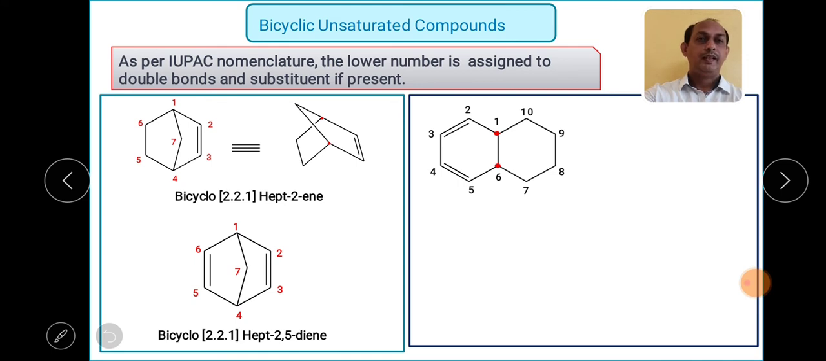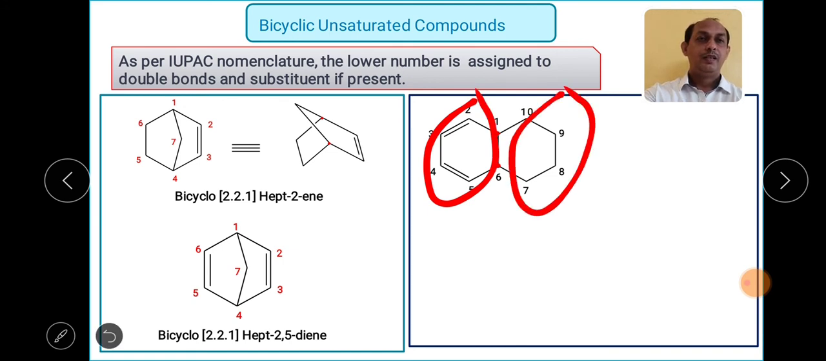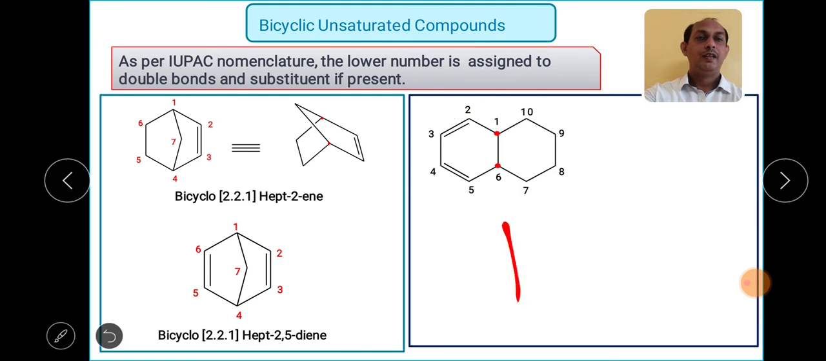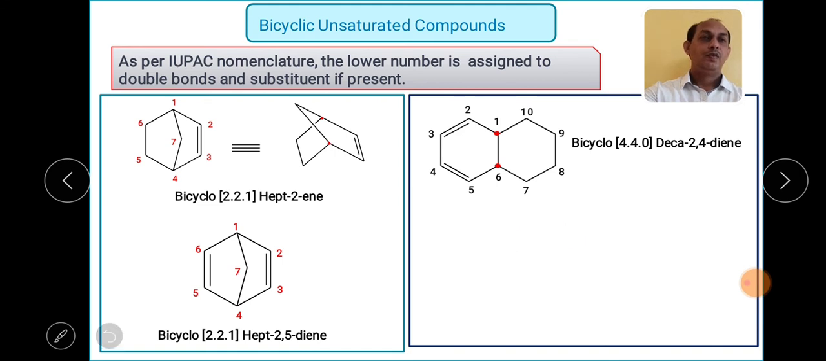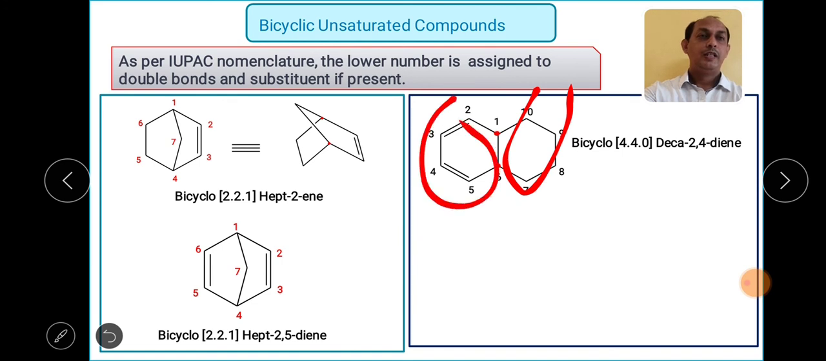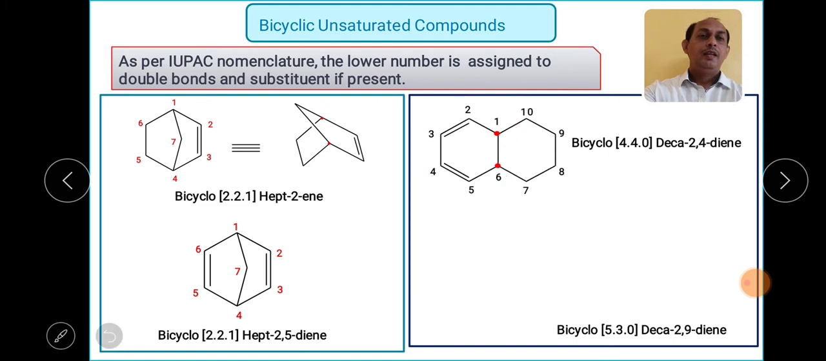Bicyclo, then the number of carbon atoms in this ring, how many? 4, and in between the two rings, nothing. So what will it be? 4 4 0, right? And then I have to assign the position of the carbon-carbon double bond. So what will the name be? Bicyclo 4 4 0 deca-2,4-diene, right?